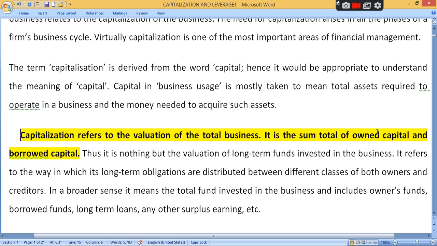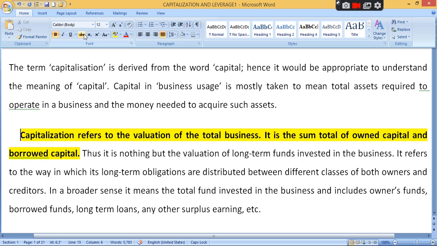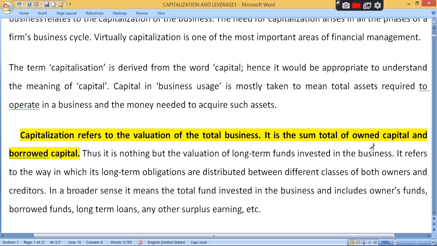Thus it is nothing but the valuation of long-term funds invested in the business. Specifically, the word capitalization itself is related to long-term funds. Clear? So long-term funds, or you can say valuation of long-term funds invested in the business. It refers to the way in which long-term obligations are distributed between different classes of both owners and creditors.